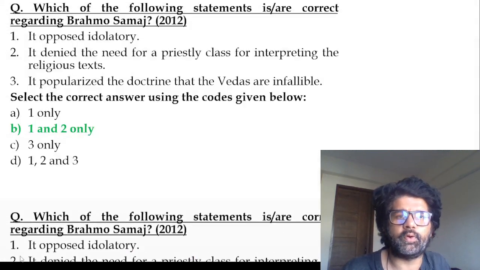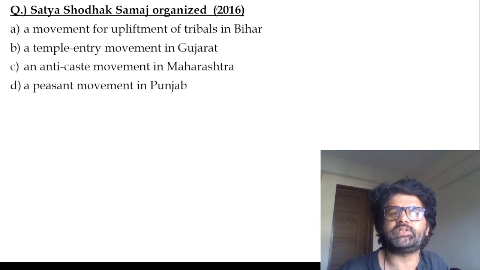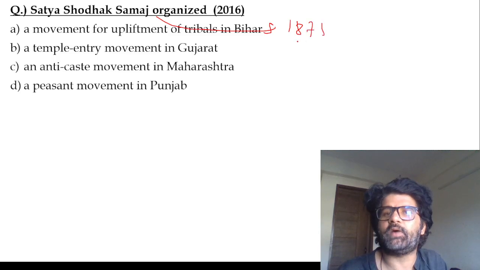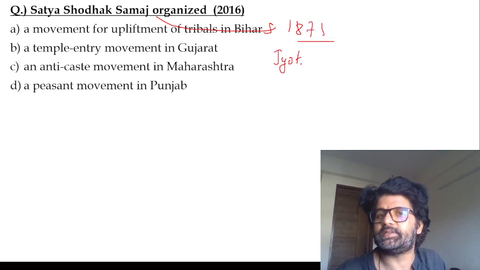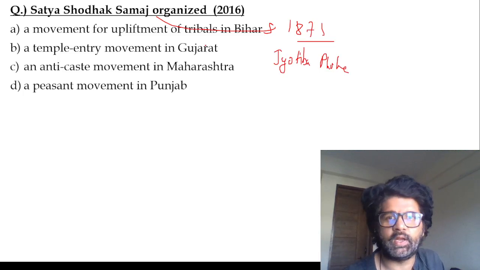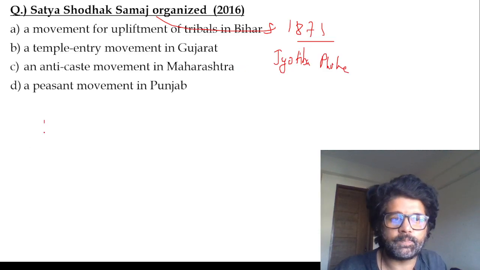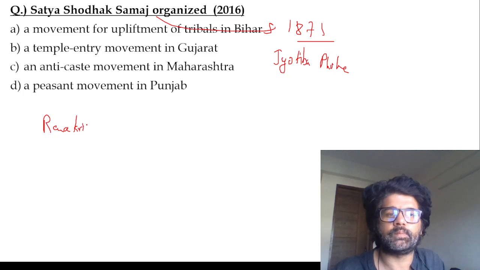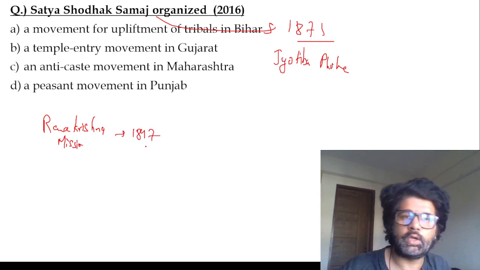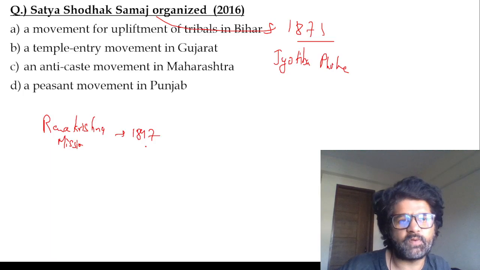Raja Ram Mohan Roy, Atmiya Sabha. So many things he did. Satya Shodhak Samaj, 1873, Jyotiba Phule. Remember these years, guys. 1875, Arya Samaj. They have already asked a chronology question. They can give you this. 1873, Jyotiba Phule, Satya Shodhak Samaj; Arya Samaj; Ramakrishna Mission, 1897, Belur Math, West Bengal; Swami Dayananda Saraswati. So remember these facts. Swami Dayananda Saraswati was influenced by Vedanta, service of Jiva is worship of Shiva. Chronology.